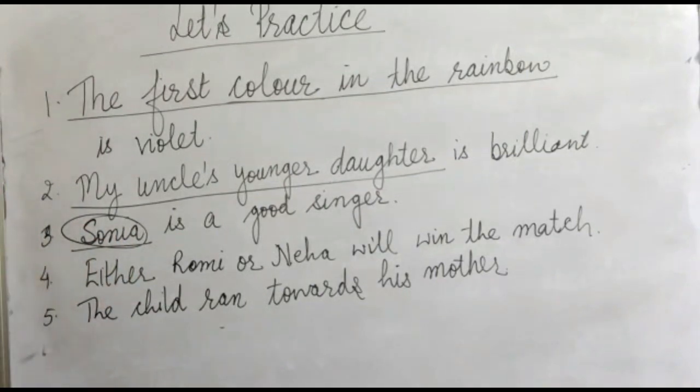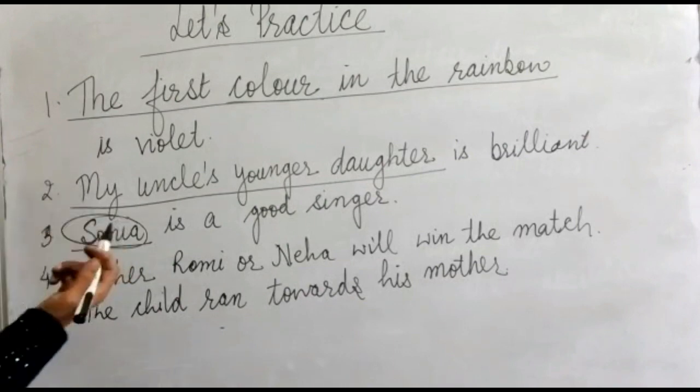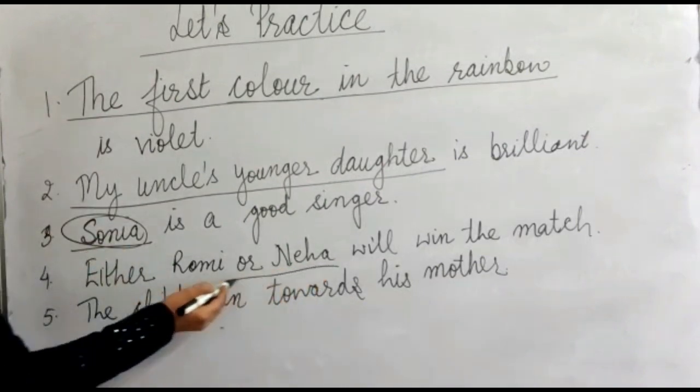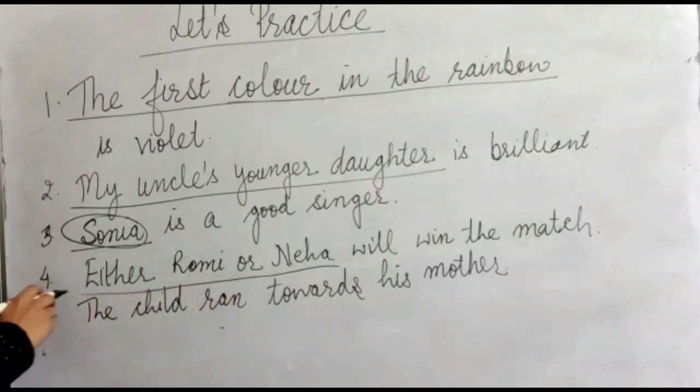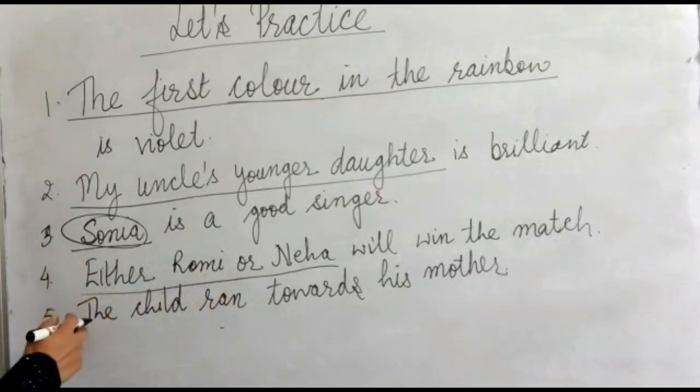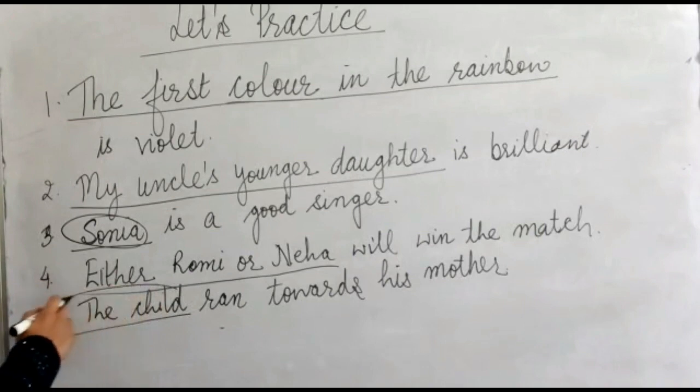In the next sentence, that is, either Romy or Neha will win the match. Who will win the match? Either Neha or Romy. And this is a compound subject. And in the next sentence, the child ran towards his mother. Who ran towards his mother? The child. So the child is the subject here, and it is the simple subject.